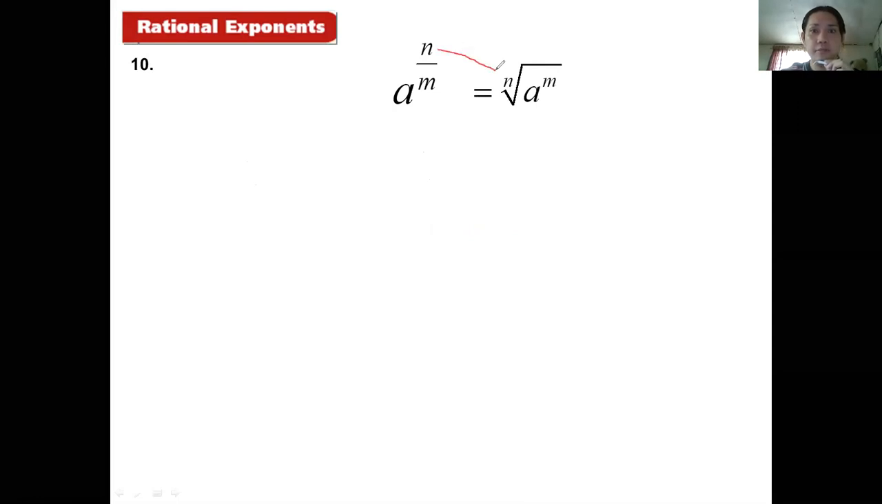Look at the numerator. I guess there is something wrong in here. This is not the right one. It must be m. The index must be the denominator. So please be corrected again.